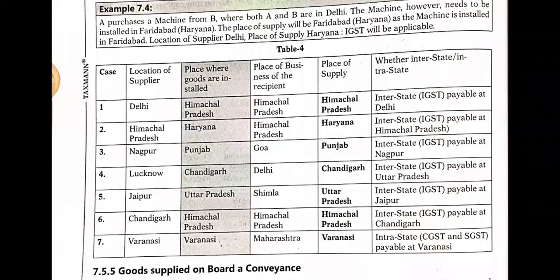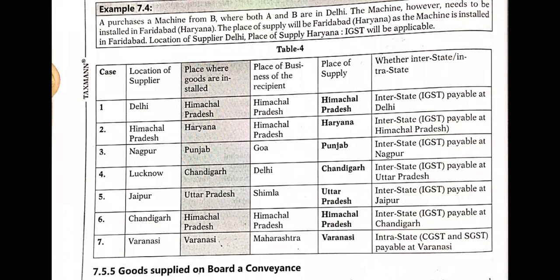The location of the supplier is Delhi. The place of supply is what here? It is Himachal Pradesh, right? The place where goods are installed, that we have to check. That is also Himachal Pradesh. So it is interstate. IGST payable at Delhi.